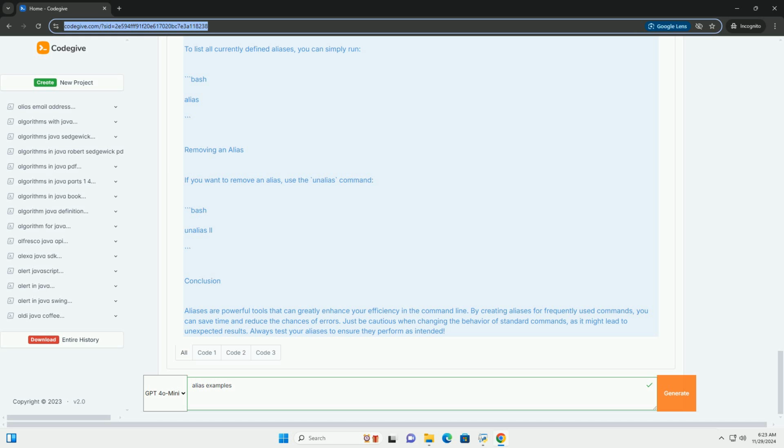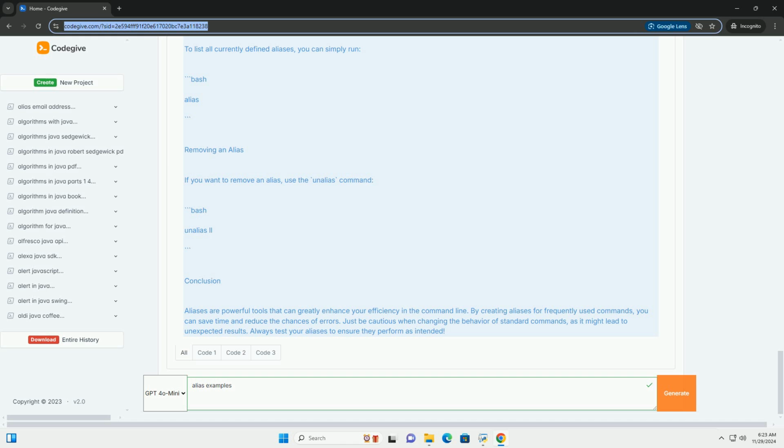Viewing existing aliases. To list all currently defined aliases, you can simply run alias. Removing an alias. If you want to remove an alias, use the unalias command.